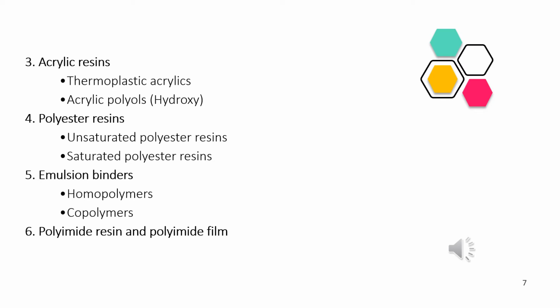They are used as a coating and binders in the making of paints, polyimide resins and polyimide films. The polyimide resins and polyimide films are also used as a coating in the manufacturing of paints.